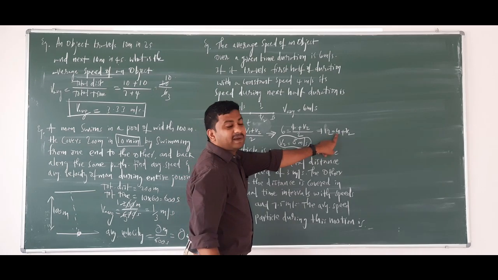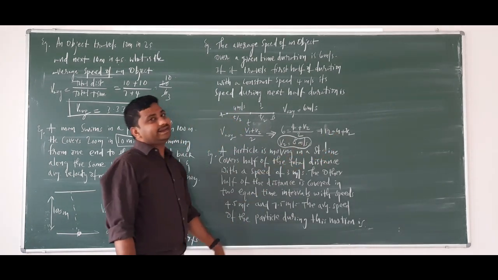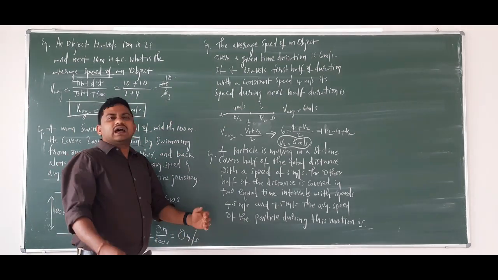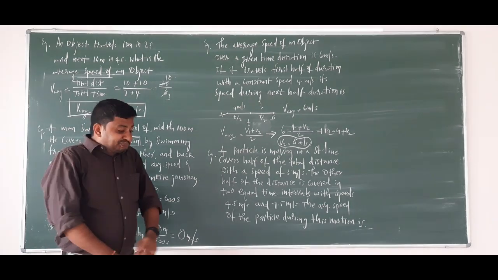Because plus 4 comes to the other side, that will be minus 4. 12 minus 4 will be 8. Okay. Slowly we are increasing the level of the numericals, because